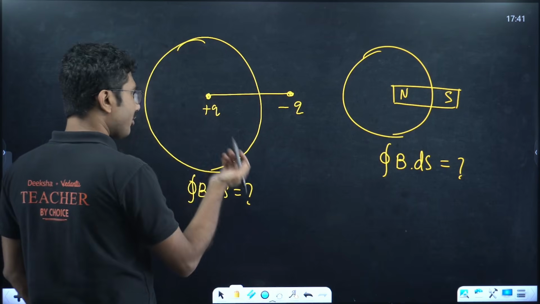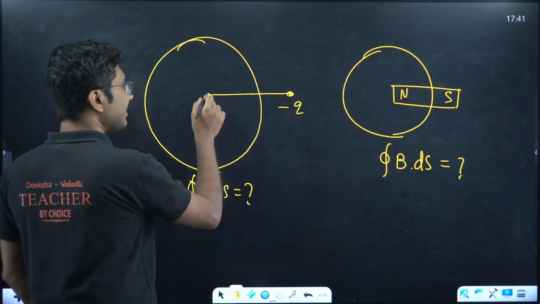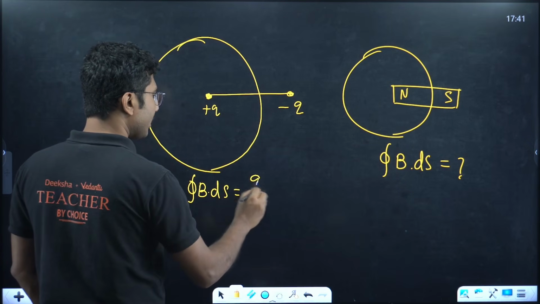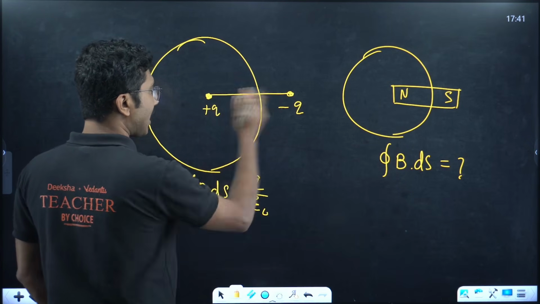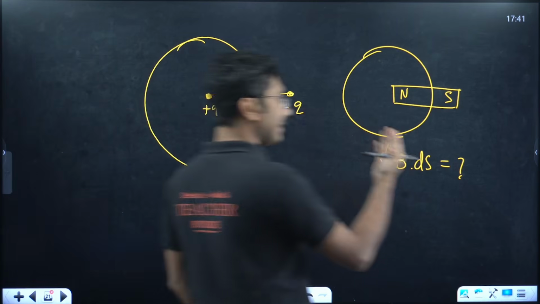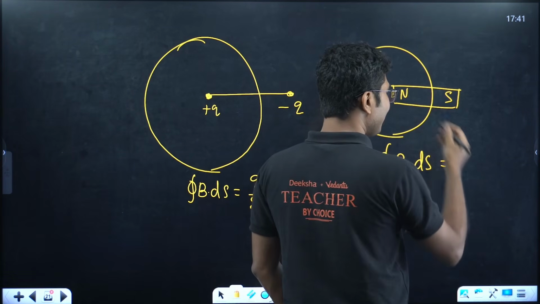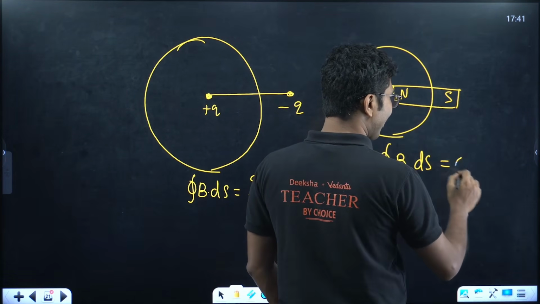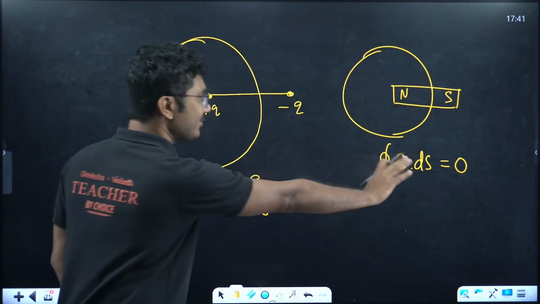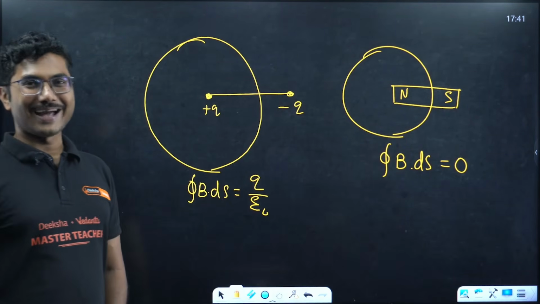Remember, in the case of Gauss's law, only the charge which is enclosed counts, so it will be Q upon epsilon naught, no matter whether it is part of a dipole or not. In the case of a magnet, it will not be like that. It will always be 0. So this is a huge difference between magnetism and electricity.